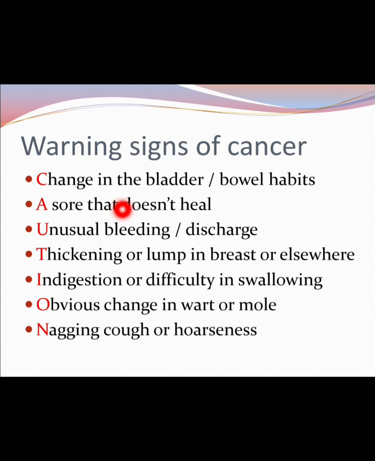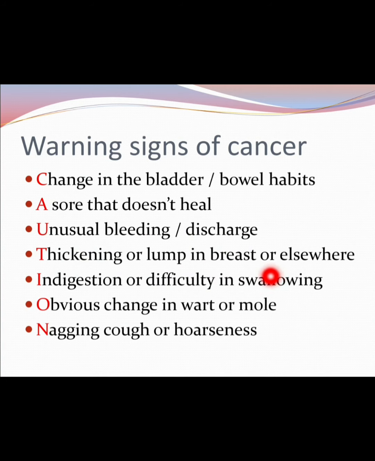Second is a sore that doesn't heal. Okay, a continuous sore in the body which is not healing. And third is unusual bleeding and discharge, like in cervical cancer, if there is unusual, continuous bleeding from the cervix, then it can indicate cancer of the cervix. Then thickening of or lump in the breast or elsewhere.